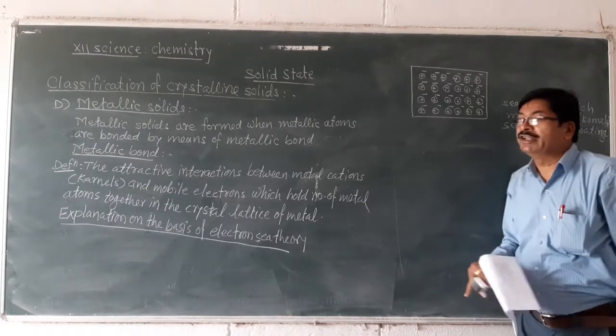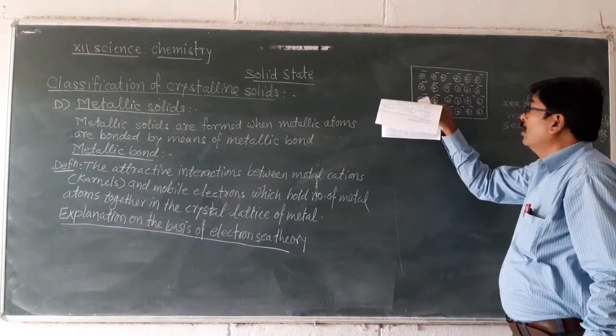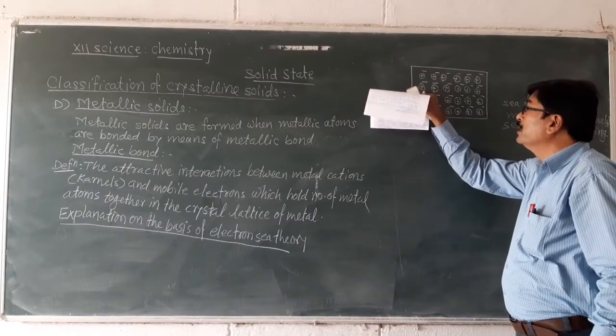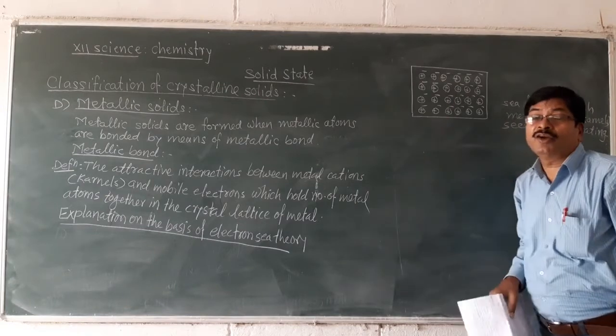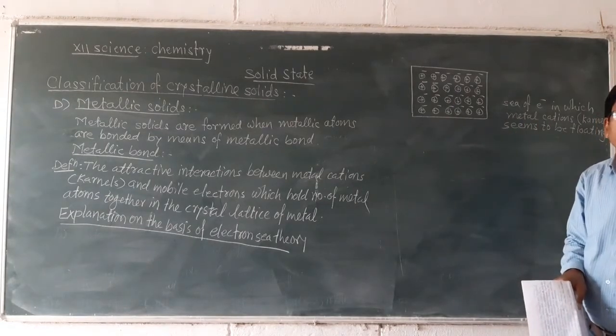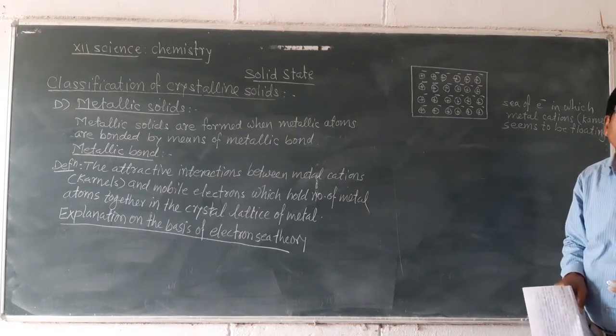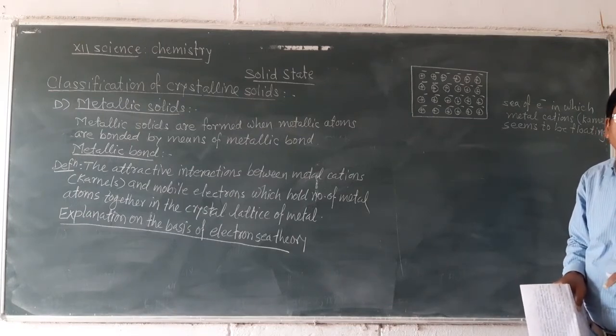This is electron sea. Now once every atom sees number of mobile electrons moving around it tries to attract these mobile electrons again towards itself.